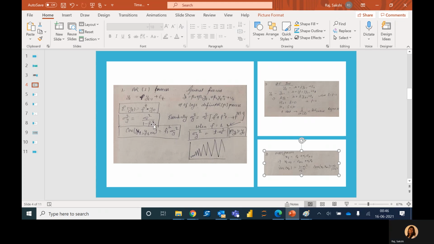Variance will also be equal to some constant, since 1 minus a number less than 1 will be a number smaller than 1, which will make sigma y squared a little bigger than sigma e squared, but it will be a constant. Hence, we can see that the AR1 process is a stationary process. Looking at covariance, we can see that this covariance depends only on h and not on t. Hence, all the conditions are met.